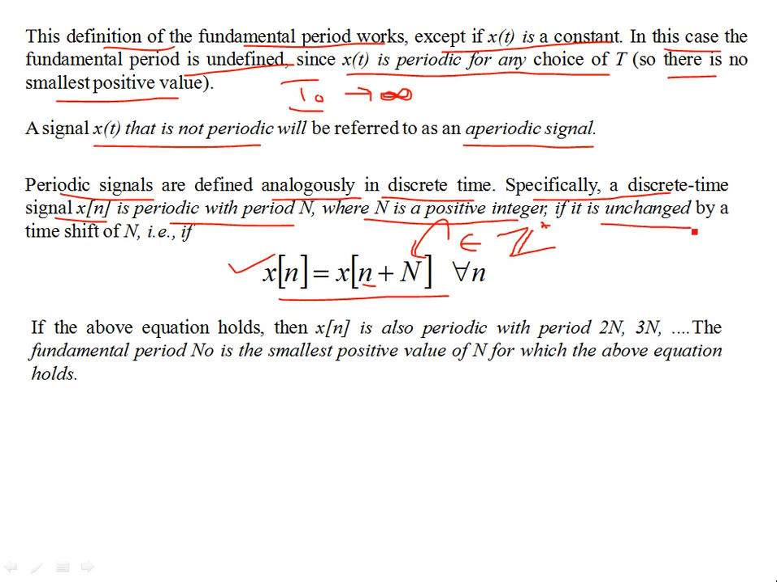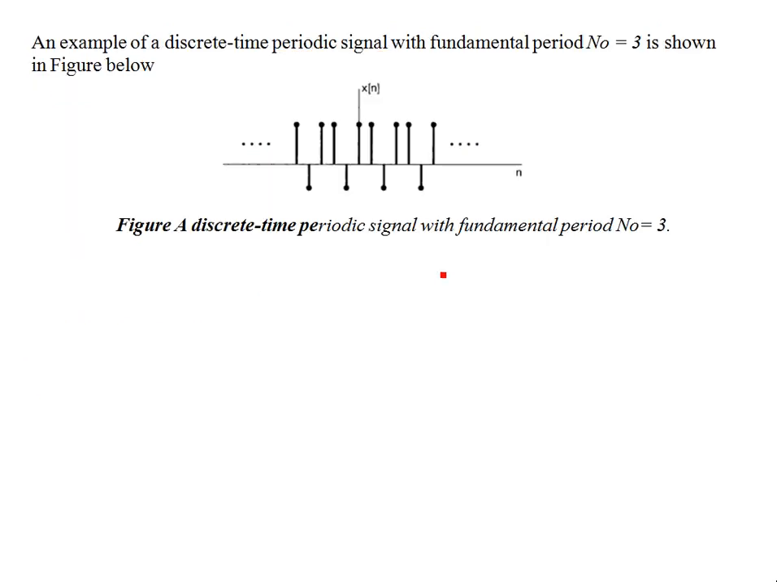And if the sequence is unchanged by this transformation, by the time shift of N, then if this equation holds, we say that x[n], the discrete time signal or the sequence, is periodic. So if the above equation holds, x[n] is also periodic with period 2N, 3N, and the fundamental period being N naught, which is the smallest positive value under which the above transformation holds valid, and you get back the original sequence. Okay, so N has to be an integer. That's the only difference, for all n.